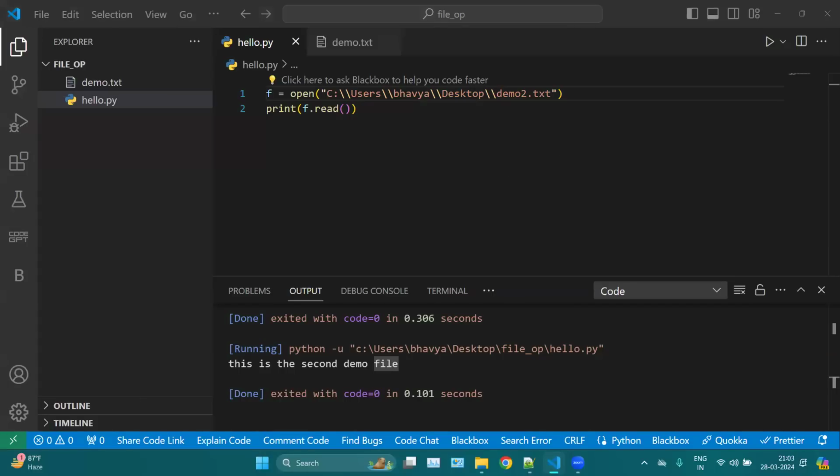Then here we can also mention how many characters I want to read. Let's say 5. If I mention 5 here, you can see this will print this plus a space.